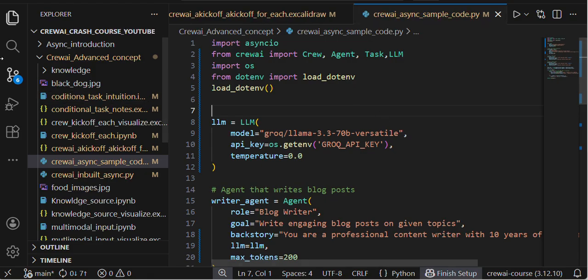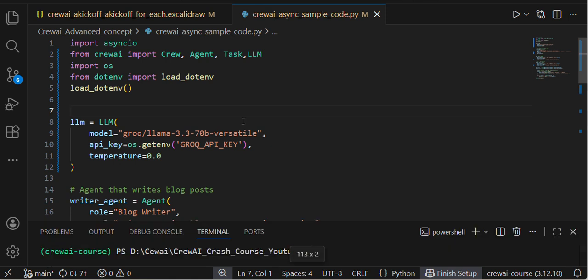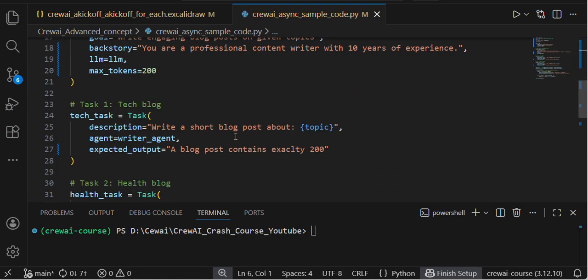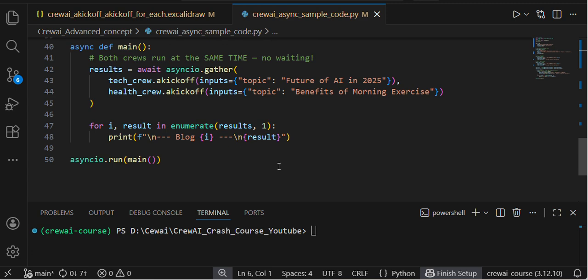You need to understand one thing: we can't execute asynchronous code in an .ipynb file. In Crew, if you are using async in your functions, you can't use an .ipynb file, because the event loop does not work in .ipynb files and you will get an error. Just use a .py file. That's why I'm opening my terminal.